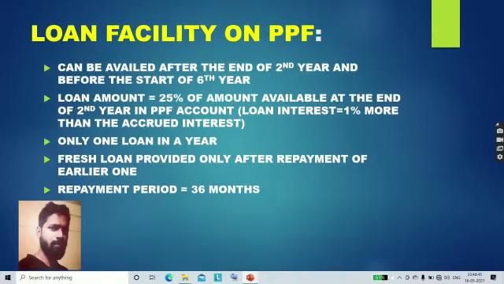Friends, let me now discuss the loan facility on PPF. Yes, a loan can be availed in PPF, but there are a few conditions. Number one, this facility can be availed only after the end of the second year and before the start of the sixth year. Okay.